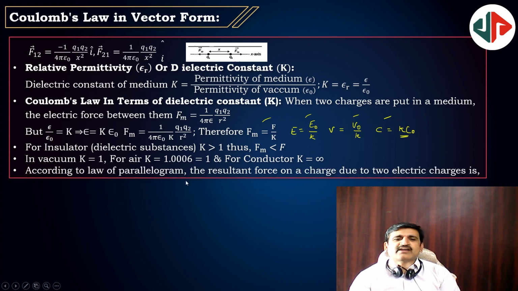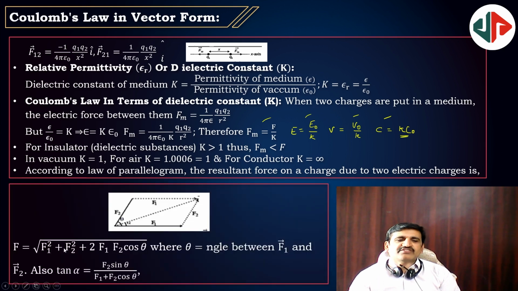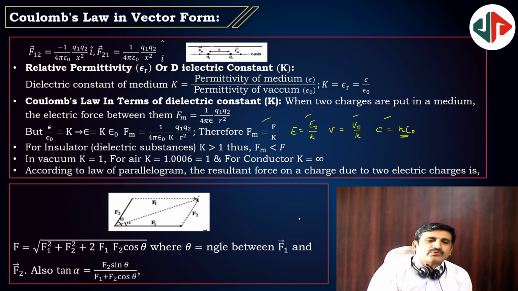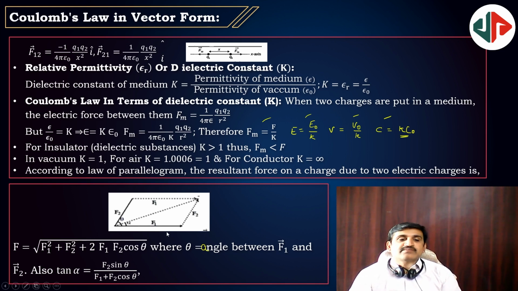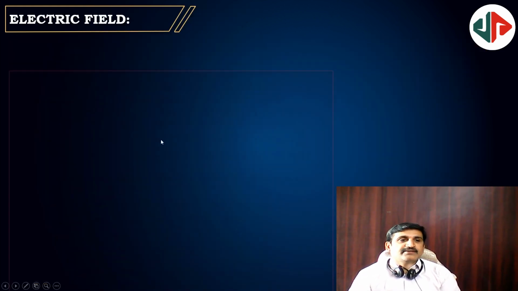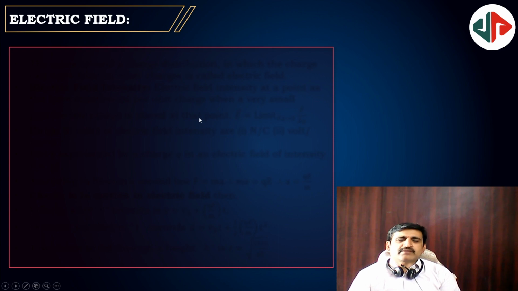According to the law of parallelogram, the resultant force on a charge due to two charges is square root of F1 square plus F2 square plus 2 F1 F2 cos theta, and theta is the angle between F1 and F2. So whenever two charges are there, the resultant force due to the two forces can be obtained like this. For multiple charges, applying the parallelogram law is difficult but not impossible.